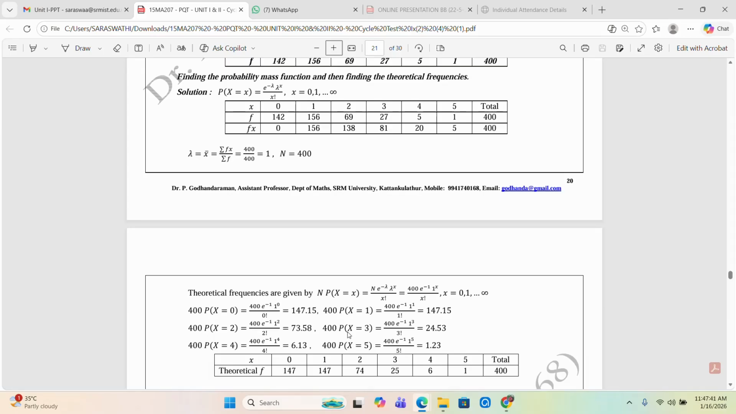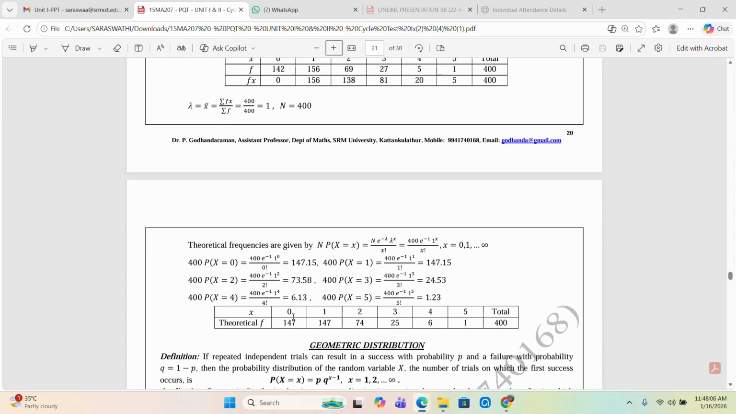And for x equal to 3, multiplied by 400, e power minus 1 into 1 cube by 3 factorial. For x equal to 4, 400 into e power minus 1 into 1 power 4 by 4 factorial, it is equal to 6.13. And for x equal to 5, substitute e power minus 1 into 1 power 5 by 5 factorial, and the calculation is 1.23.